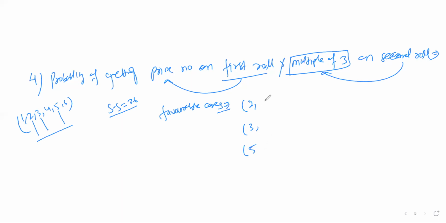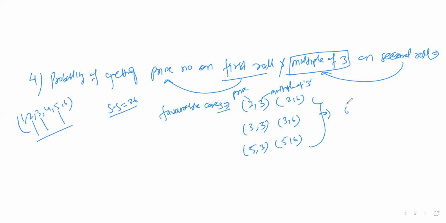The second time, you need to write a multiple of 3, which means only 3 and 6. The first would be your prime number. So 2 3, then 2 6, similarly 3 3, 3 6, and 5 3, 5 6. So there are a total of 6 favorable cases. The probability will be 6 by 36, and 1 by 6 is the right answer.